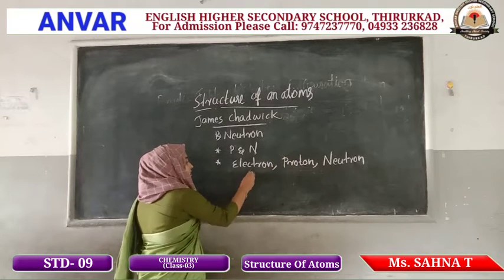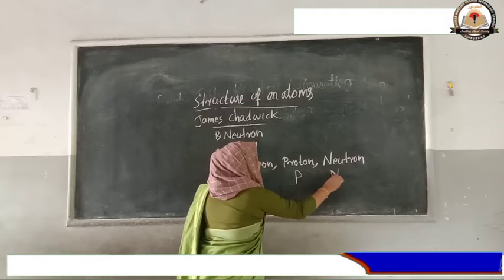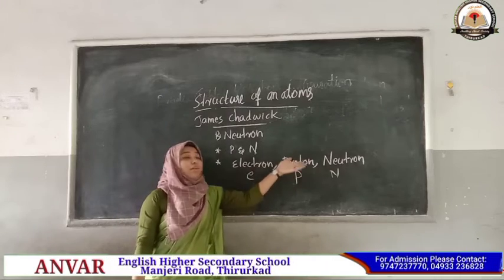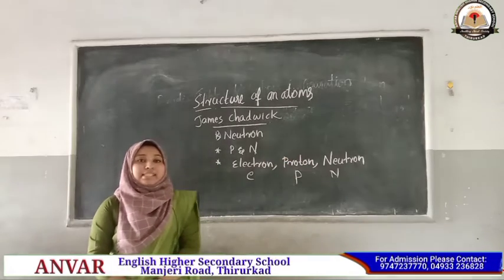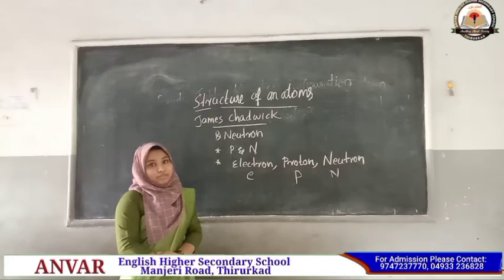We represent them as small letters e, p and n. E is electron, p is proton, and n is neutron. This is the third point found by Chadwick.